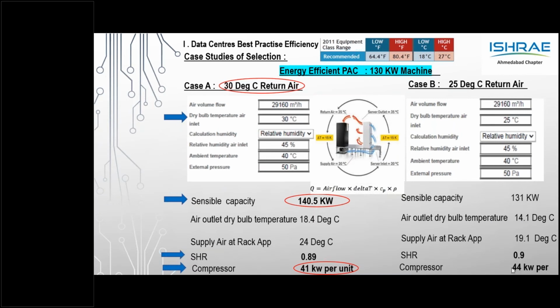So we looked at delta T between the unit. So we looked at cooling capacity. Also, apart from cooling capacity, it's very important that we look at the airflow. We may get the required capacity as per the heat load, we may say okay 15 TR, 30 TR. But what if there is no airflow or required CFM to the unit? So that's an issue. With the formula Q is equal to airflow into delta T into CP, if you look at the same case study of return air of 35, 30, 25 and 20, I have taken 4 case studies. The delta T is 15, as I said, the higher the delta T, the better the efficiency.